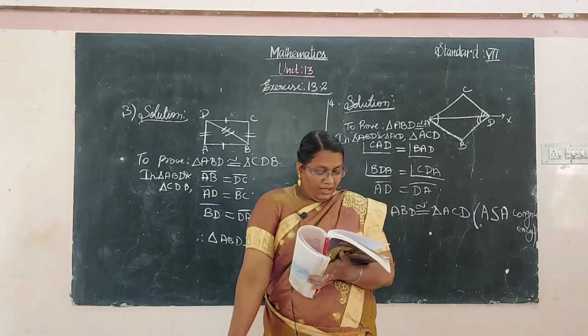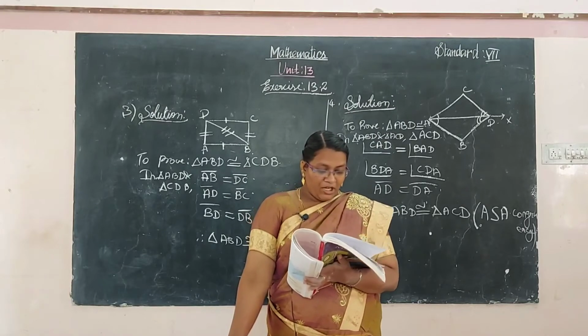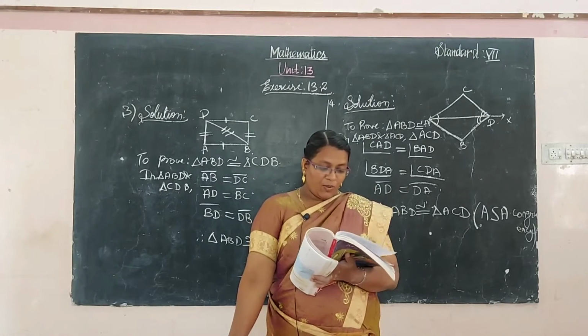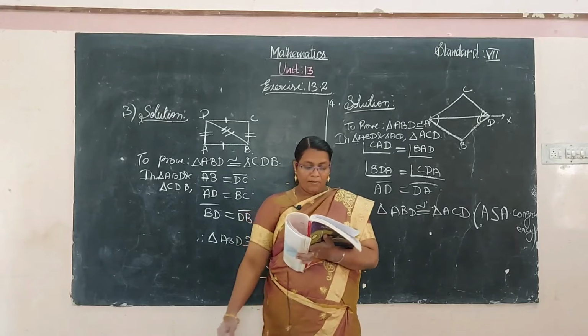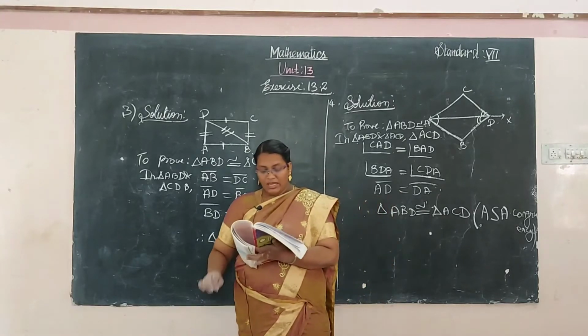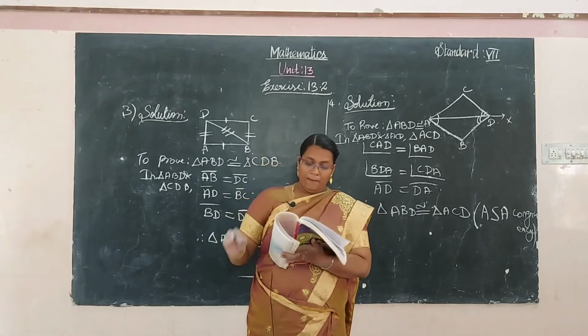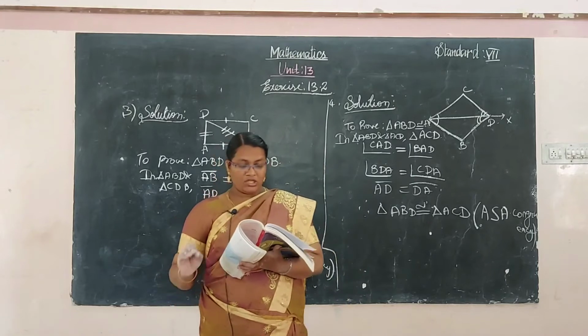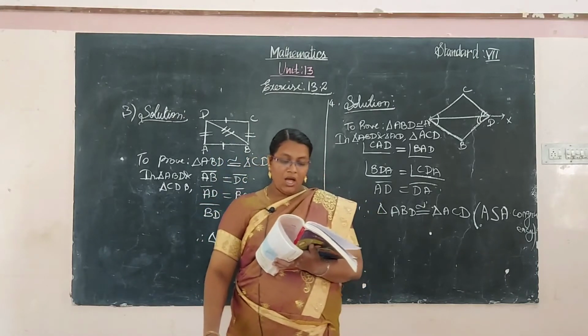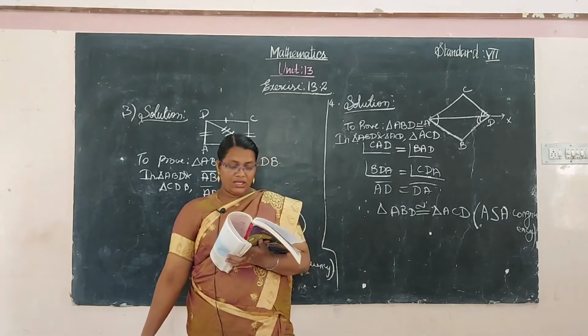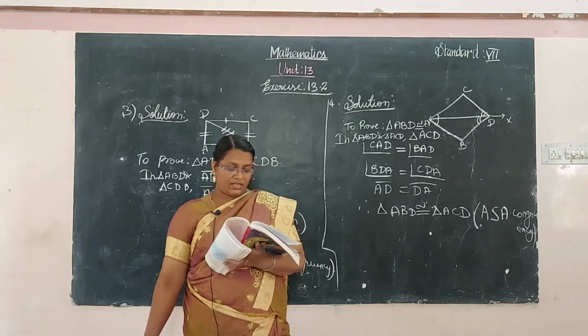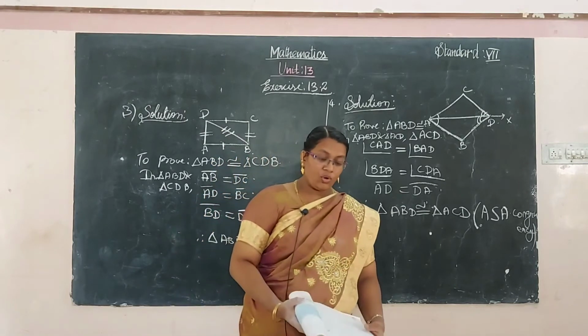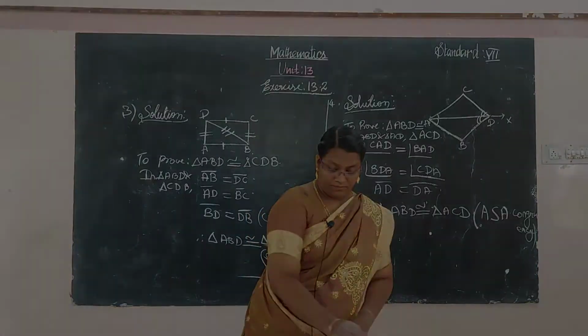Next one, the fifth one. In the figure, PL is perpendicular to OB and PM is perpendicular to OA such that PL is equal to PM. Is the triangle PLO congruent to the triangle PMO? Give the reasons in support of your answer. First we have to draw the diagram.